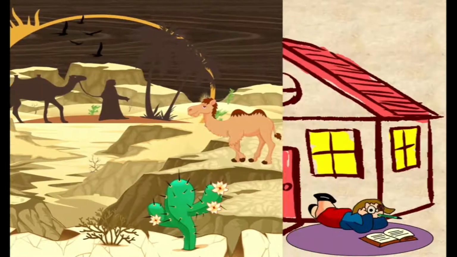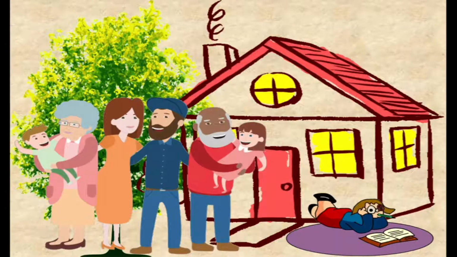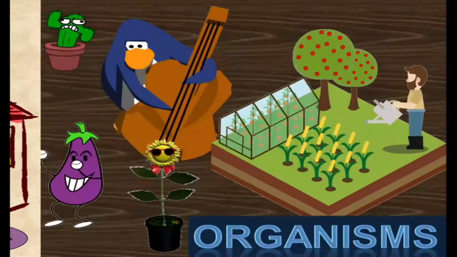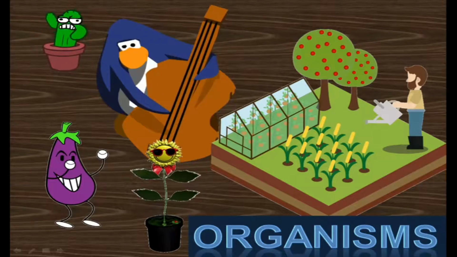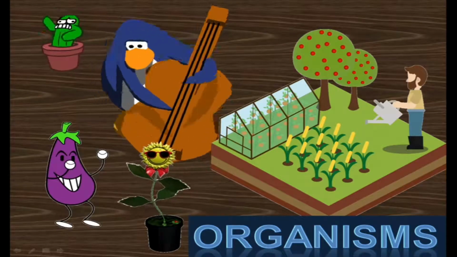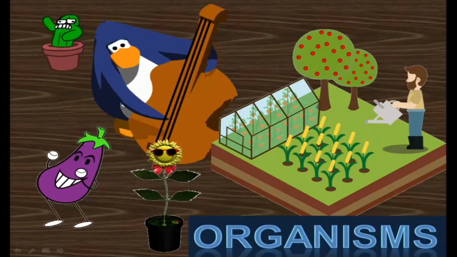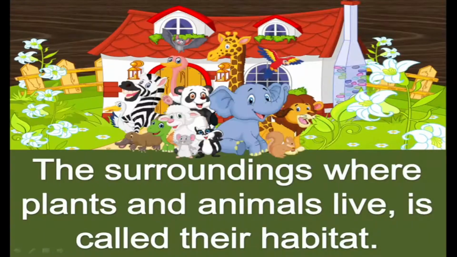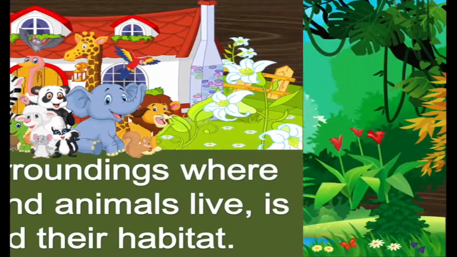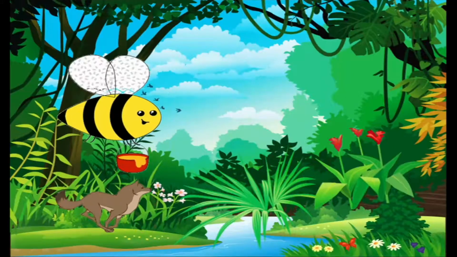Everywhere we found different plants, animals, and their style to get adapted to the weather at that place. Every plant and animal has its home, and home is a place where we feel very comfortable, isn't it? Plants and animals, along with minute ones or microorganisms, are called organisms or living creatures. The surrounding where plants and animals live is called their habitat. Several kinds of plants and animals may share the same habitat.